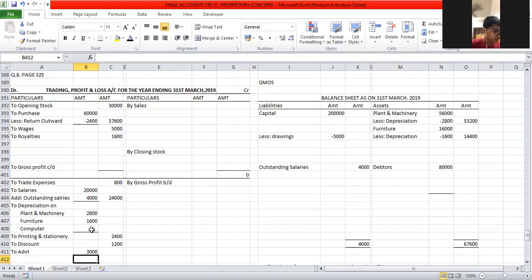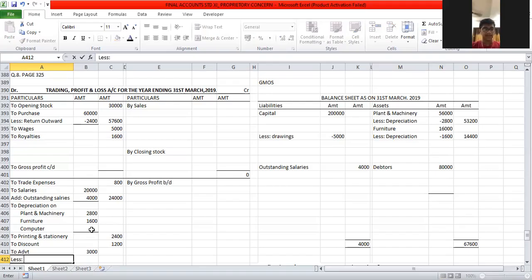1 year: 3,000 divided by 2. Half of 3 is 1.5, so 1,500. We have to take it for only 1 year because the final account is prepared for 1 year. Correct?